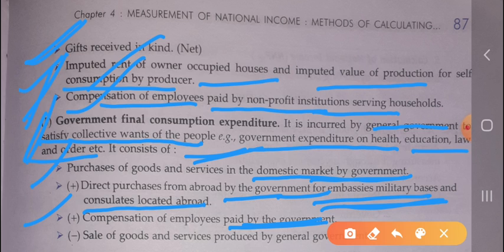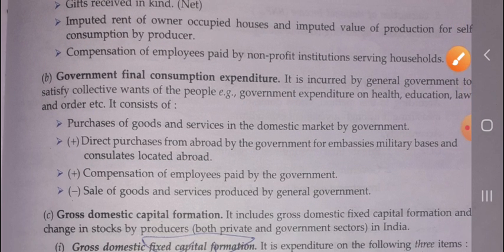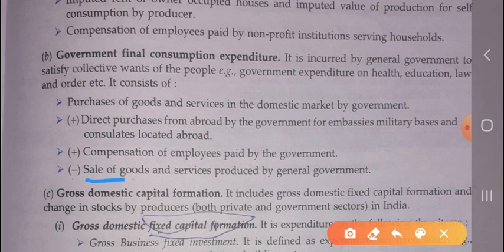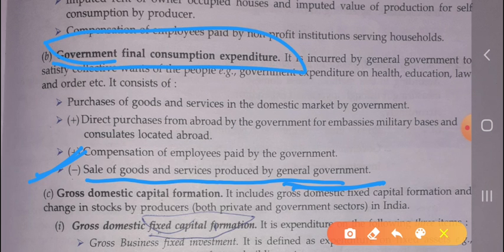It is also the government's responsibility to pay the salaries to those who are doing their activity or employment in the PSUs. Okay, now the next one is sale of goods and services produced by the general government. Whatever goods and services are sold by the government will be subtracted, and will not be included in the government final expenditure.